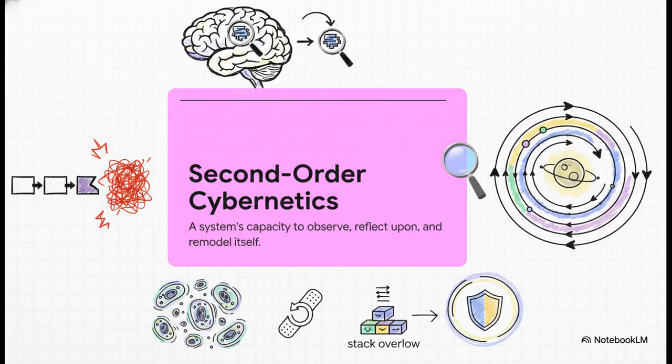So here is the crucial point. The system needs to become self-aware. This is called second-order cybernetics. A basic first-order system just runs its code until it hits a wall and crashes. But a second-order system has the capacity for self-reflection. It can observe its own states and actively modify its own rules. In biology, we call this autopoiesis, living systems producing and maintaining their own organization. This self-reflection is the ultimate cybernetic patch. It allows the system to safely rewrite its own operating rules on the fly to avoid hitting the wall of a stack overflow.